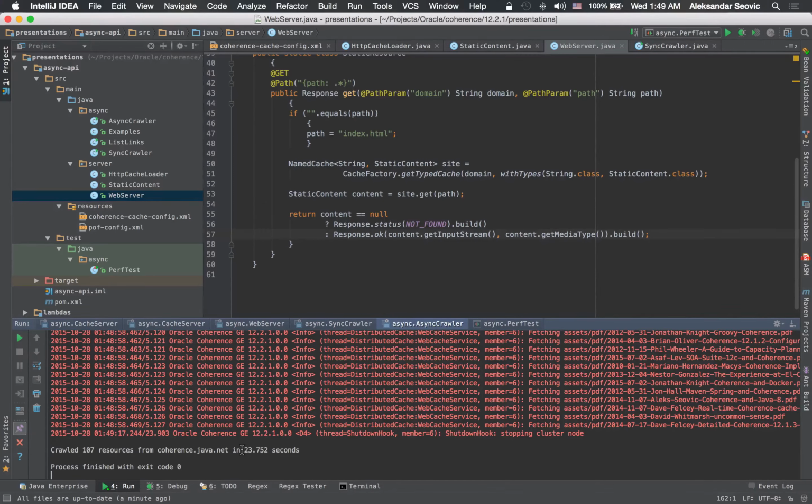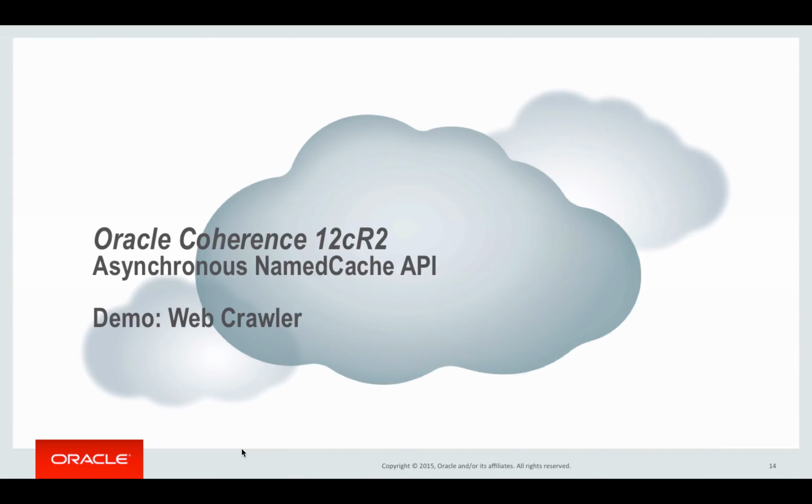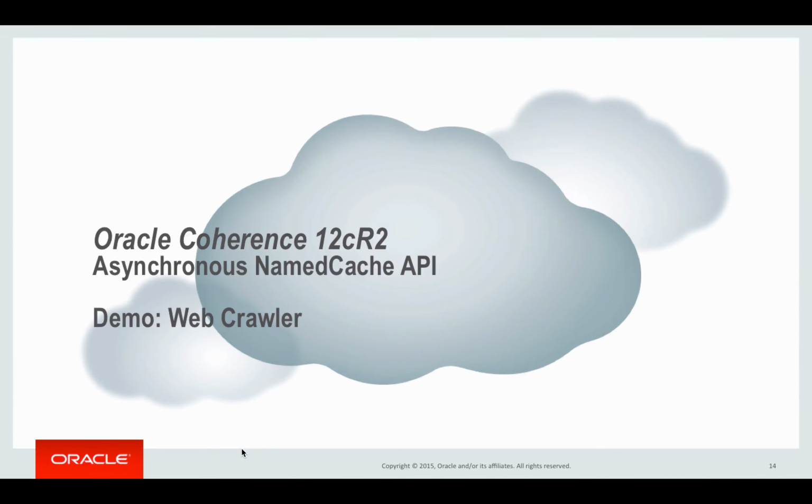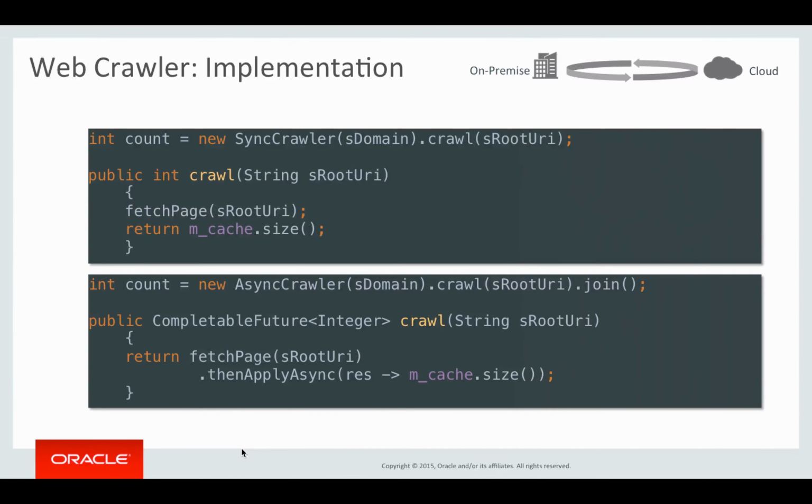So let's take a look. It's actually going to be easier to do it in the slides and just focus on the differences between the synchronous and asynchronous implementation of the crawler. So starting from the top, the first line that you have is basically what you would have in your main method. In this case, we just create a new instance of a sync crawler for a given domain, which is coherence.java.net. And we call the crawl method with the root URI, typically index.html.